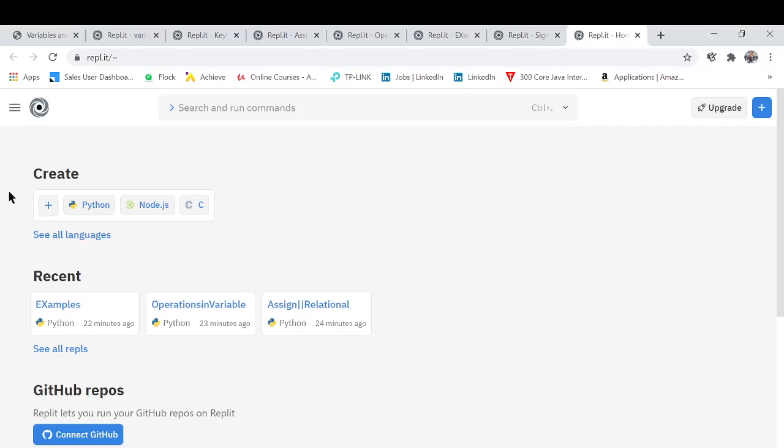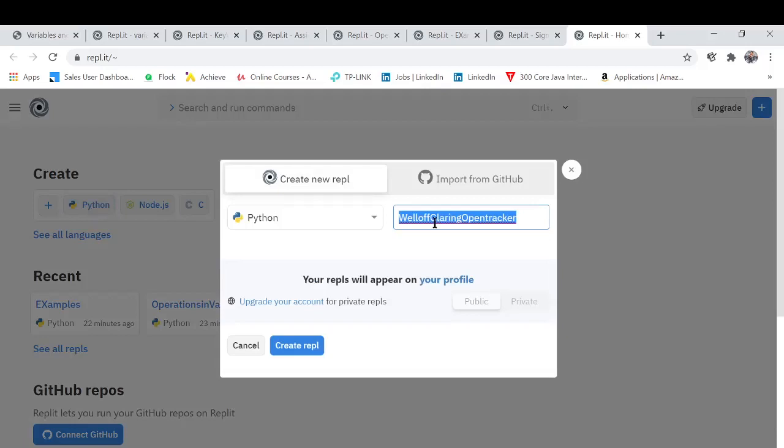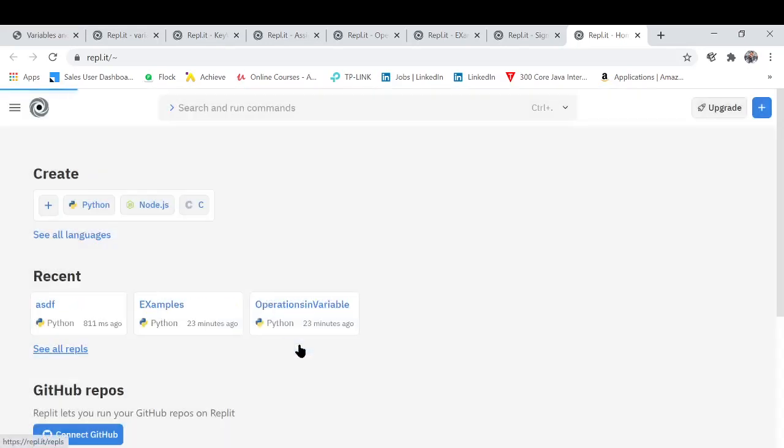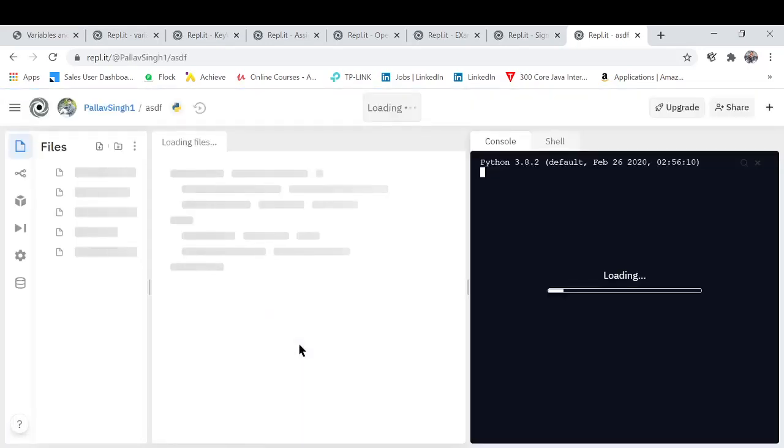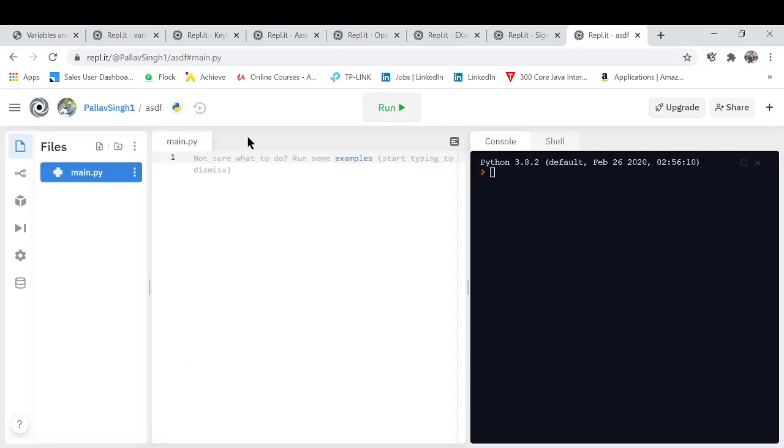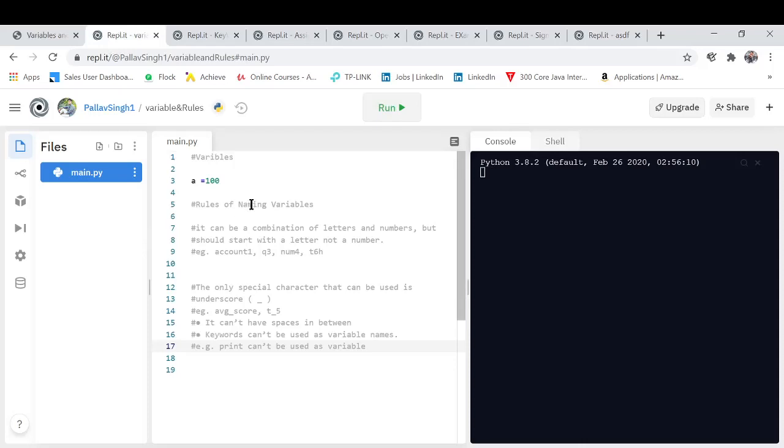So we are going to start with Python. I'm going to select the language Python from here. I'm just going to call it anything, ABC, whatever, and create a REPL of it. Once the REPL is created, we can see a virtual IDE over here. That's the coding area where I'm going to write my code, and there's the output area where we can see the output of the code. So moving further, the topic for the day is variables.